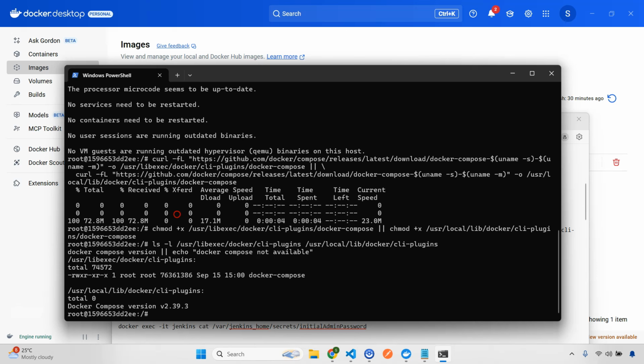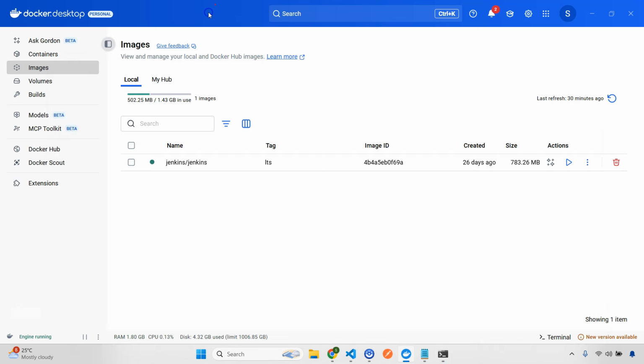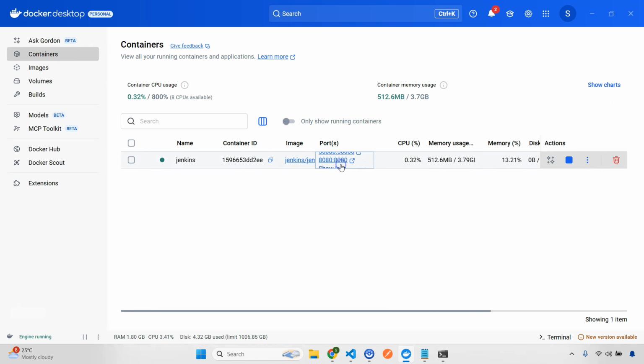So now we have the Jenkins local setup ready. Now let's see what will happen. If I go to containers and click show all ports, you can see I want to go to localhost 8080. Let's go there and see what is happening.